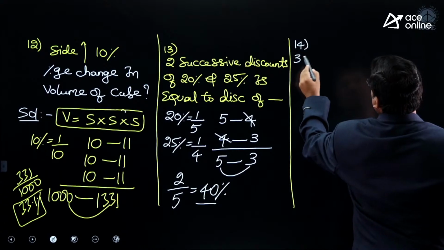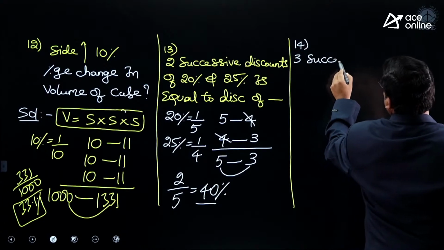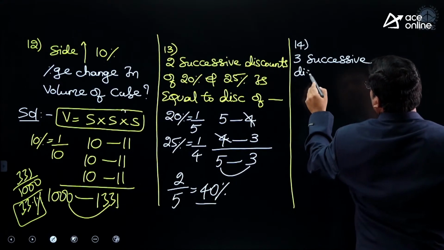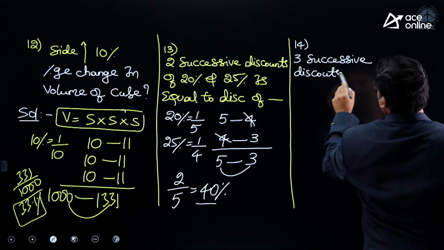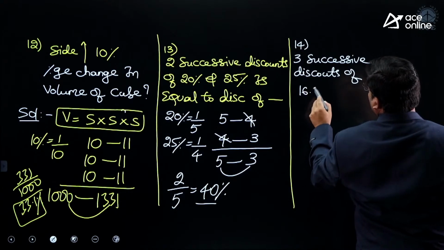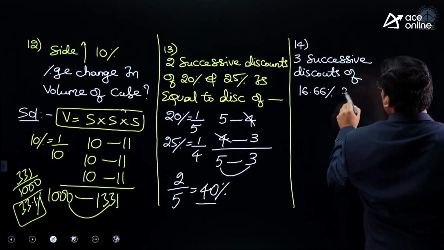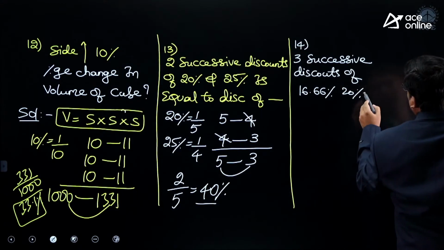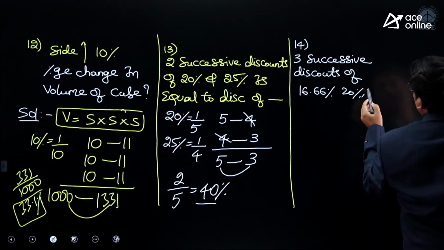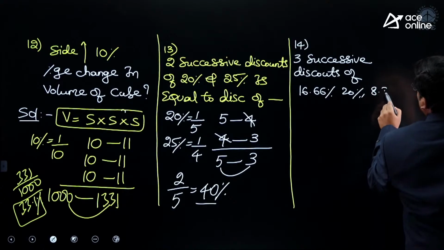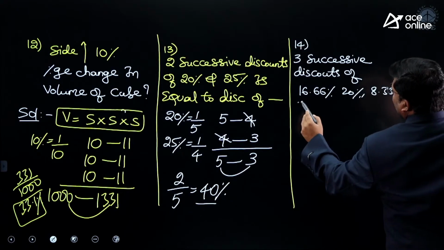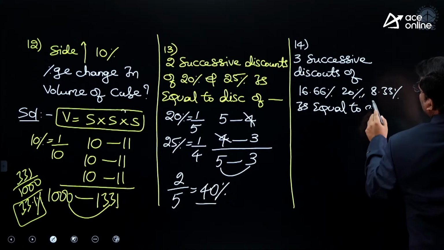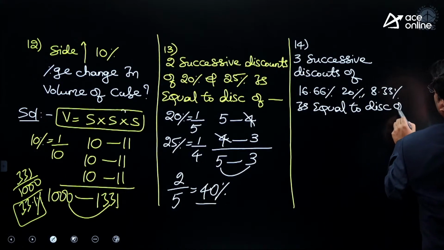14th one. 3 successive discounts of 16.66%, 20%, 20 percentage, and for example 8.33 percentage is equal to single discount of dash.